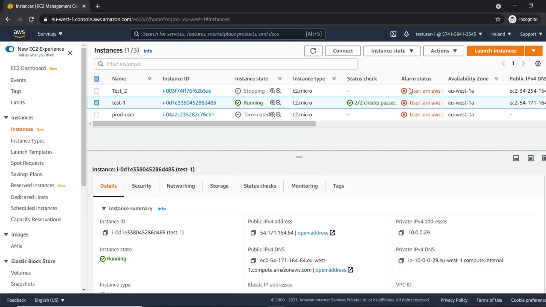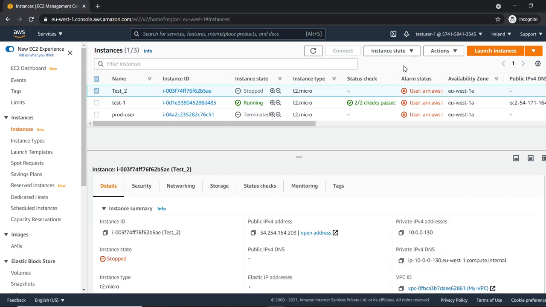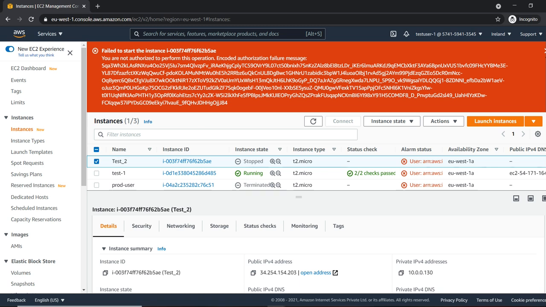So I am the owner for this account, test user 1 is the owner. He will stop and start this machine only. He can't stop these machines. Now what I'll do, I will start the instance, and I'll get the error because I am not the right person.